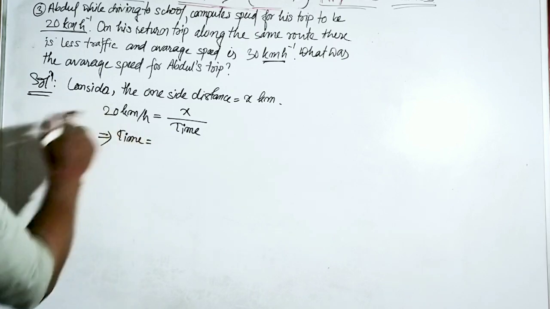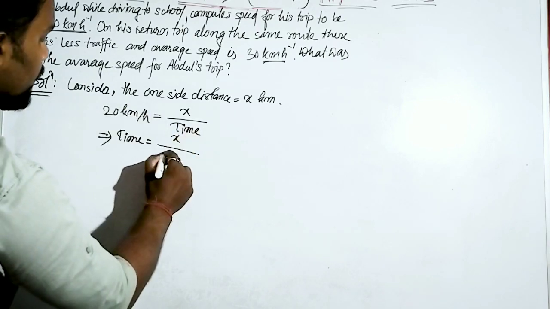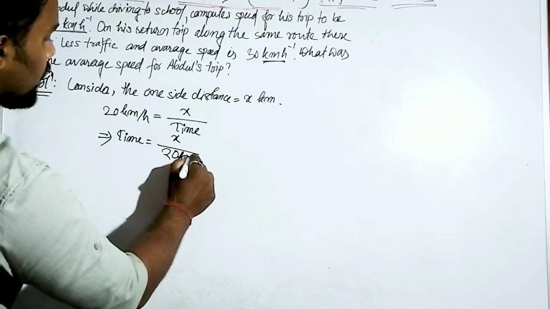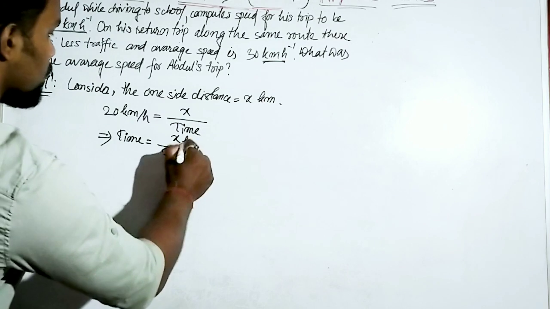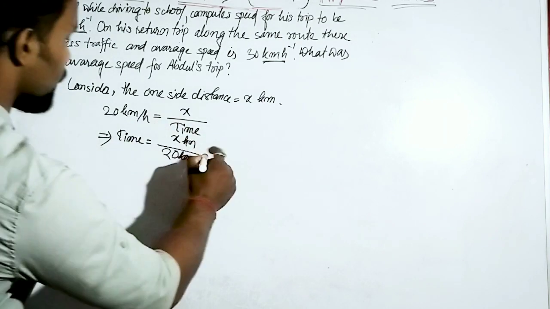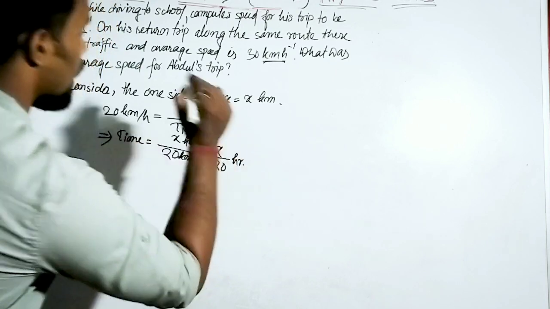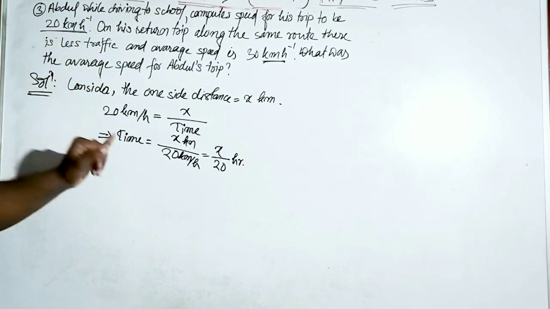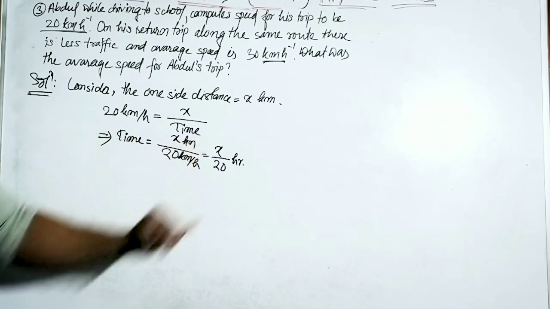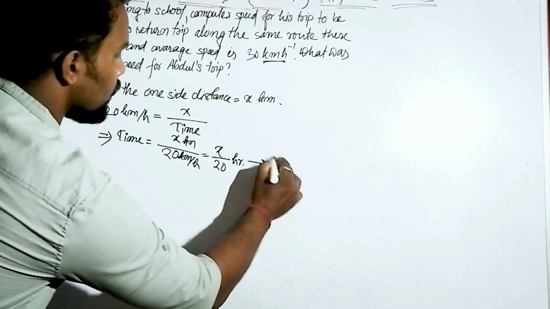Okay, once the time will be here, the speed will be here, average speed 20 km per hour. Simple concept. This is also kilometer. Now kilometer will get cancelled. It will be x by 20 hour. That means when he moved from home to school, it needs the time x by 20 hour. Okay, this is one condition.